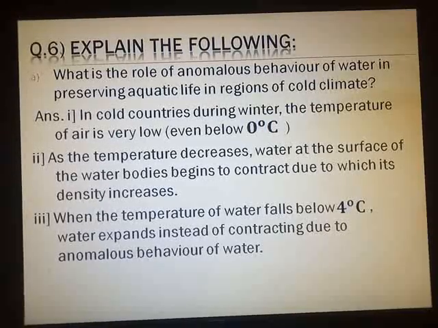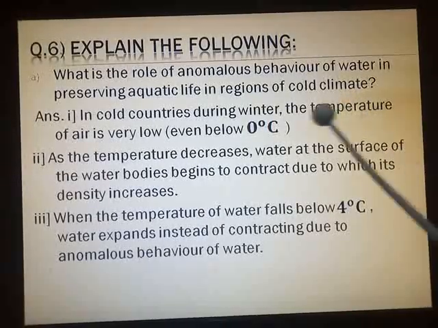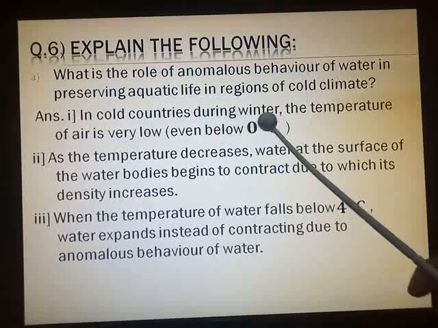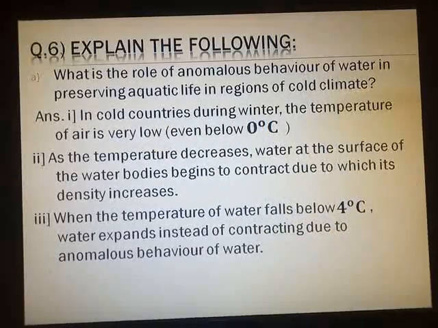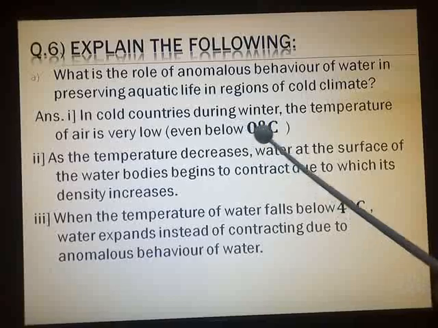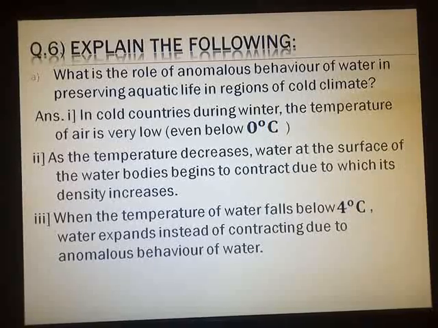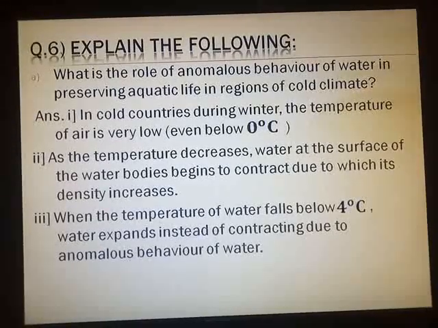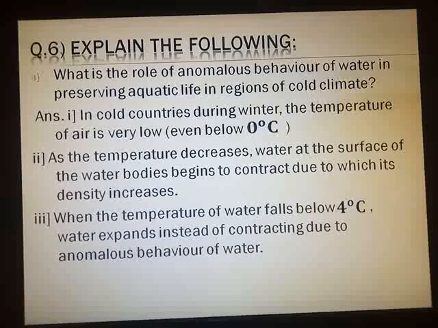But for your information, I have jotted down the points again. You can just quickly note them down. In cold countries during winter, the temperature of the air is very low, that is even below 0 degree Celsius. A very important answer, and the diagram for this answer: if this answer is asked in the exam for 3 marks, then in your textbook on page number 66 you have figure 5.7. That diagram you have to draw in the exam.